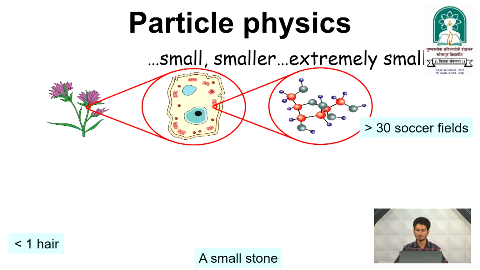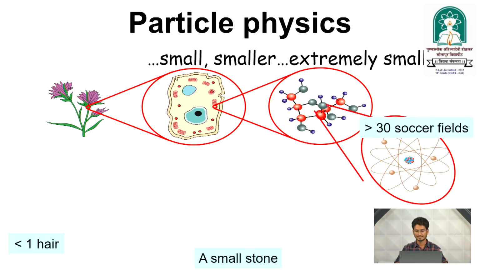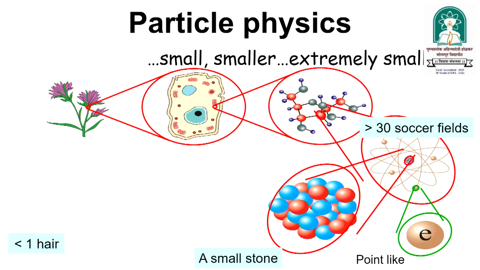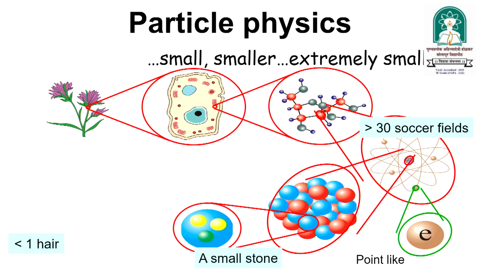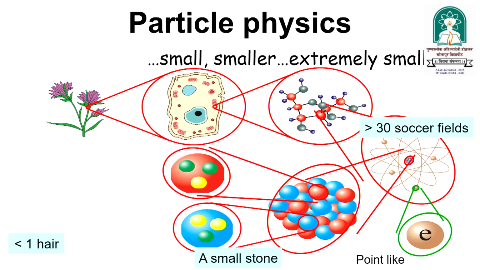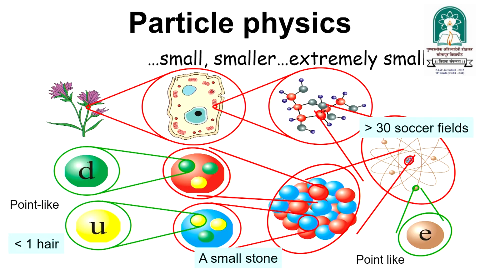These molecules are made up of atoms, and an atom is made up of electrons and a nucleus. Here this is an electron and this is a nucleus. The nucleus is made up of neutrons and protons, and inside those there are quarks. This is an up quark and this is a down quark.